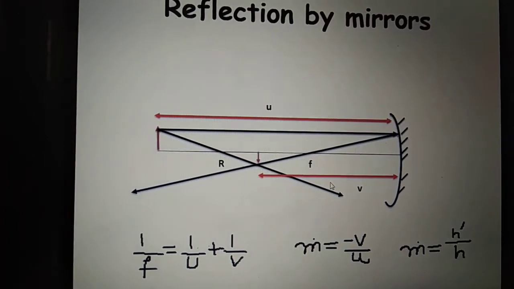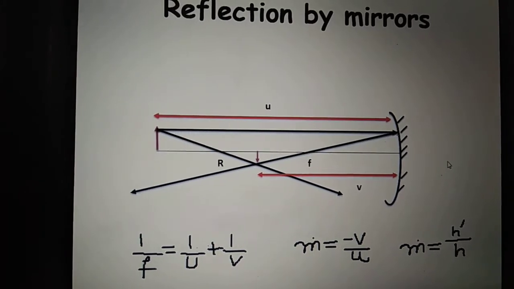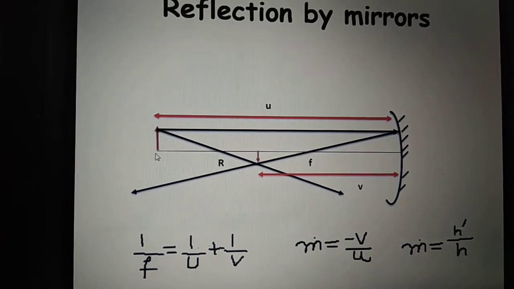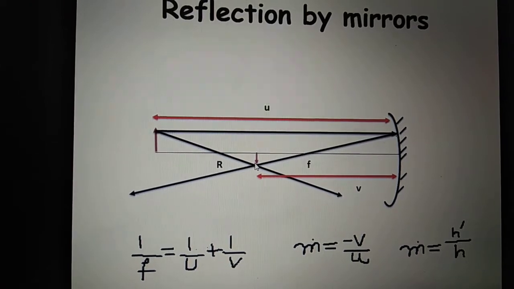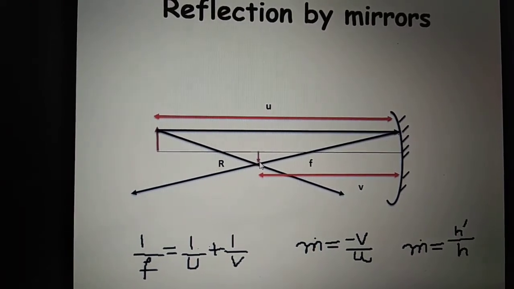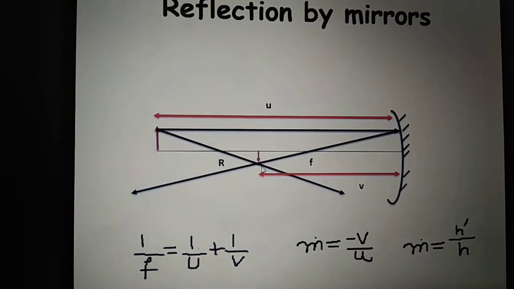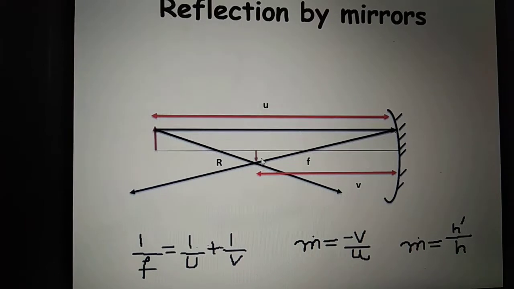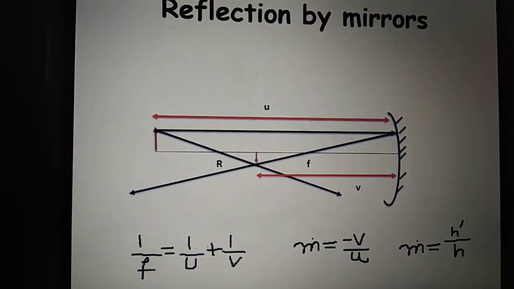By seeing one ray diagram, you should be able to answer three types of questions. Number one, the position of the image. Now, if I keep the object beyond R, as you can see, I am getting an image which is somewhere in between R and F, which tells me the value of V, the position of the image. Another thing is whether the image is real or virtual.